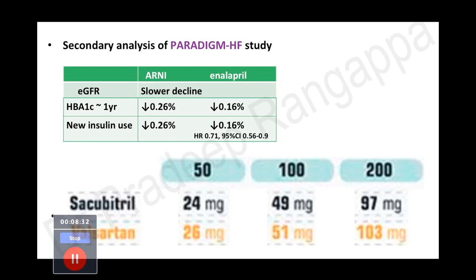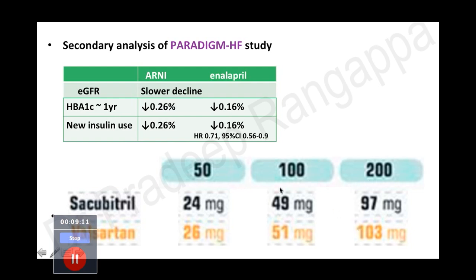So the dosage is a little tricky to remember. The easiest way to remember is that you have 50 mg, 100 mg, 200 mg. When you talk about 50 mg of ARNI, or sacubitril valsartan, it contains 24 mg of sacubitril and 26 mg of valsartan. So it may be difficult for us to remember this. If you say 100 mg of, say, Vymada, the originator molecule name, it contains 49 milligram of sacubitril and 51 milligram of valsartan. So 200 mg, if we give, contains around 97 and 103.